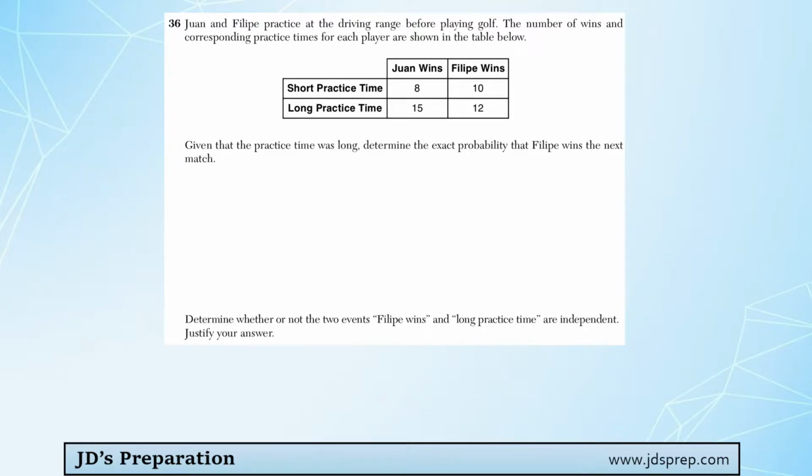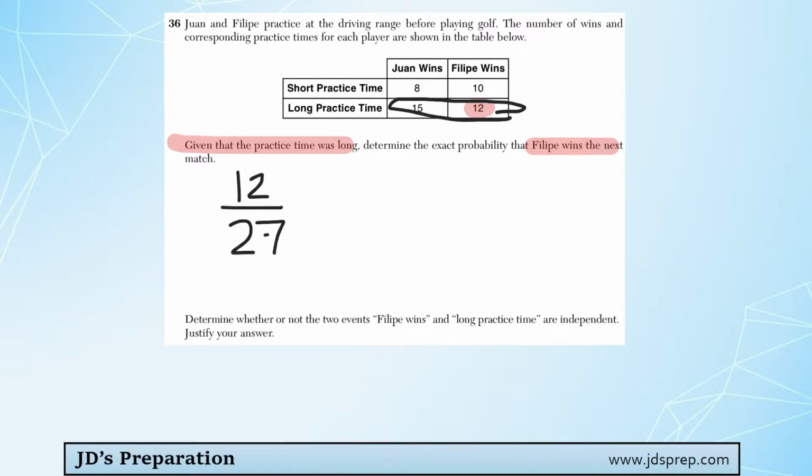For the first part of this problem, it's asking that given that the practice time was long, determine the exact probability that Felipe wins the next match. So Felipe winning in a long practice time is 12. So the probability is 12 out of, well, however many total competitions Juan and Felipe played. So the total amount of long practice times was 15 plus 12, which is 27.